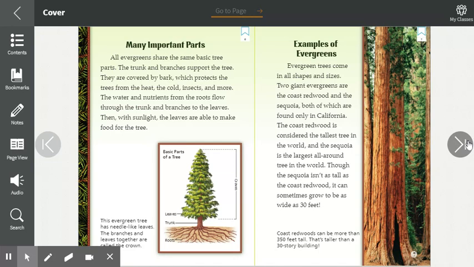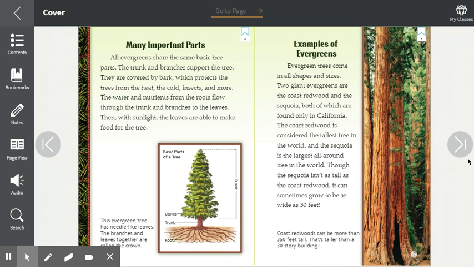Many important parts. All evergreens share the same basic tree parts. The trunk and branches support the tree. They are covered by bark, which protects the trees from the heat, the cold, insects, and more. The water and nutrients from the roots flow through the trunk and branches to the leaves. Then, with sunlight, the leaves are able to make food for the tree. This evergreen tree has needle-like leaves. The branches and leaves together are called the crown. We have all the parts there: the crown, where all the leaves are, the leaves individually, the trunk, and the roots.